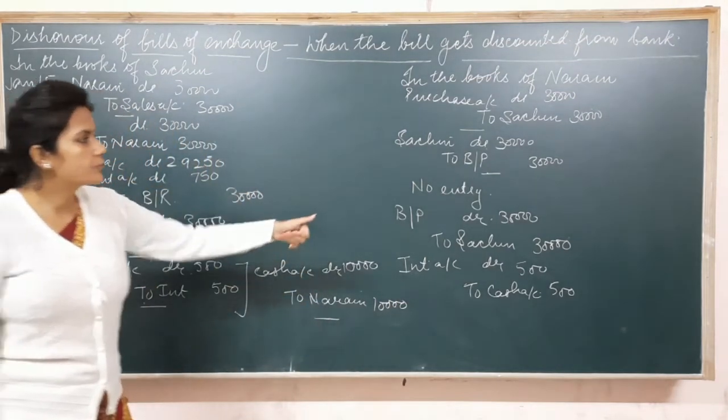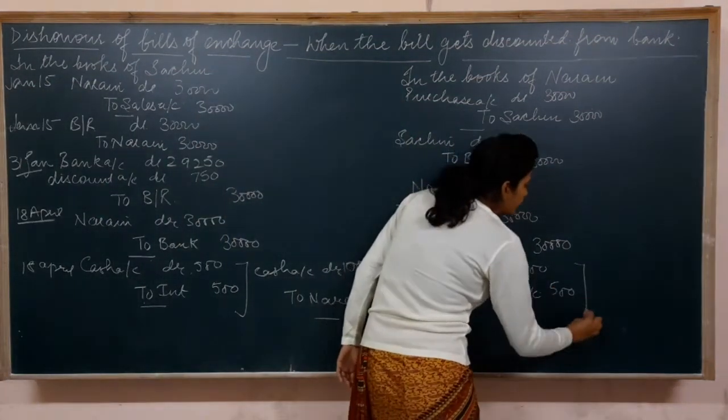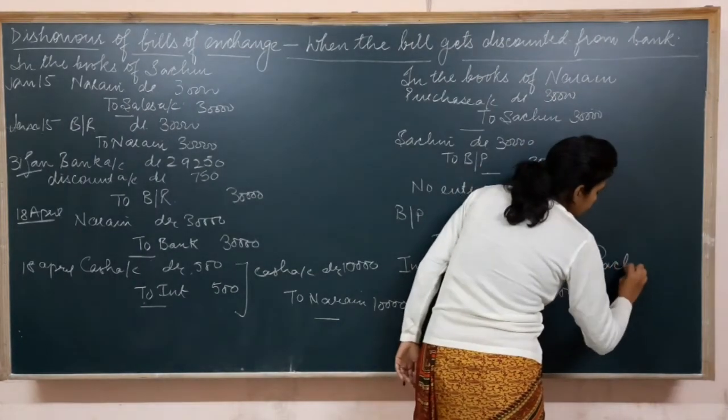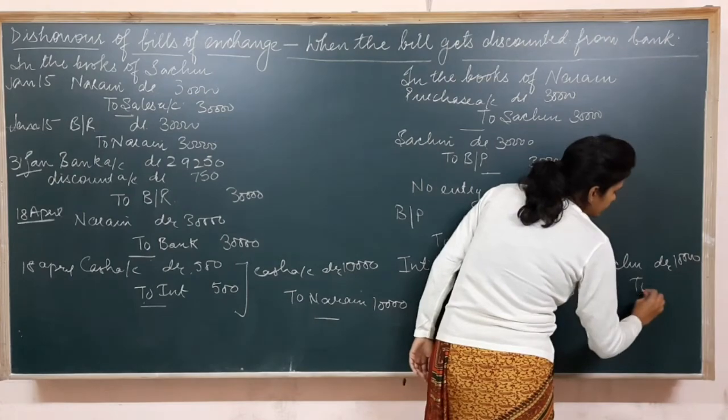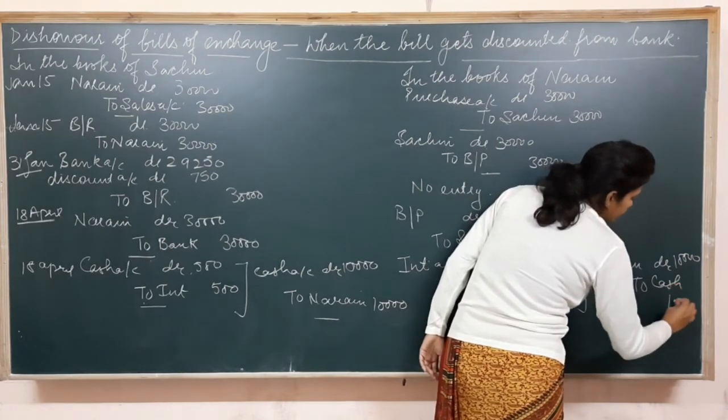Right? And he is going to make the payment. So he is going to pass the entry. Sachin becomes the receiver, 10,000 to cash 10,000.